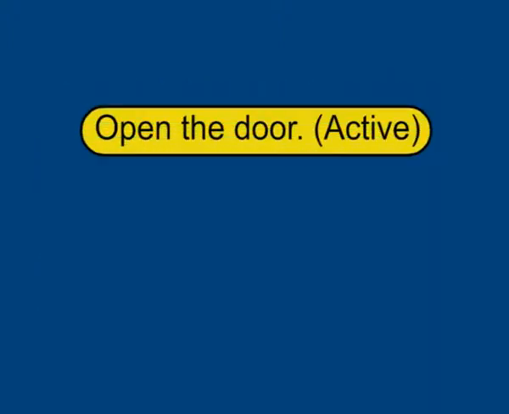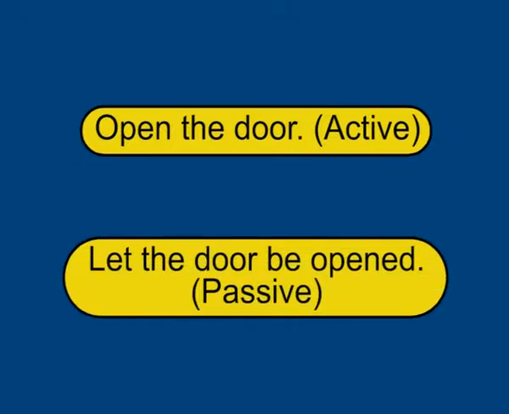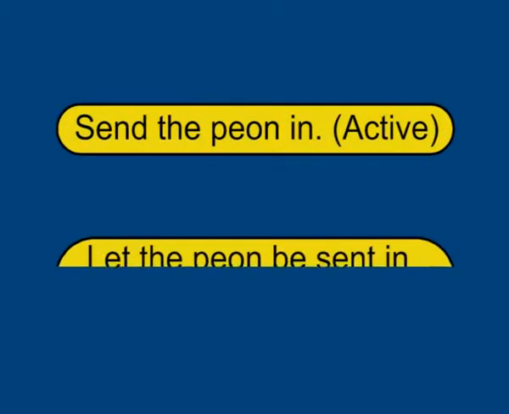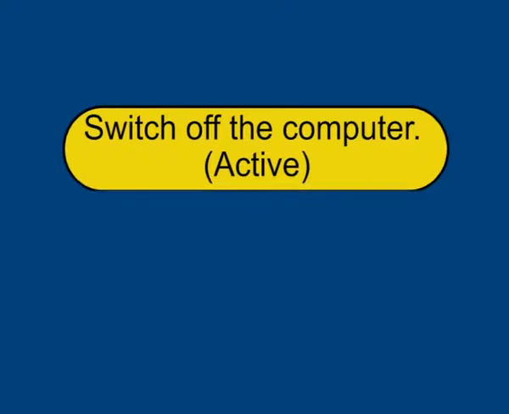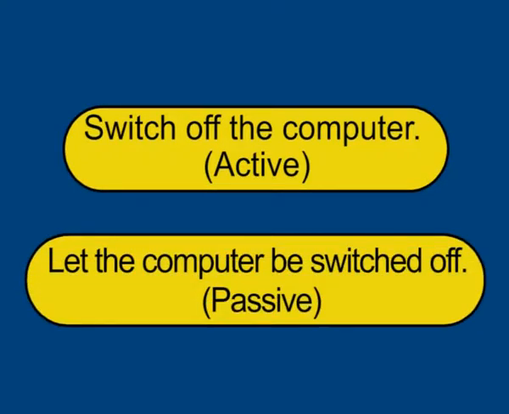Open the door. Active. Let the door be opened. Passive. Send the peon in. Active. Let the peon be sent in. Passive. Switch off the computer. Active. Let the computer be switched off. Passive.